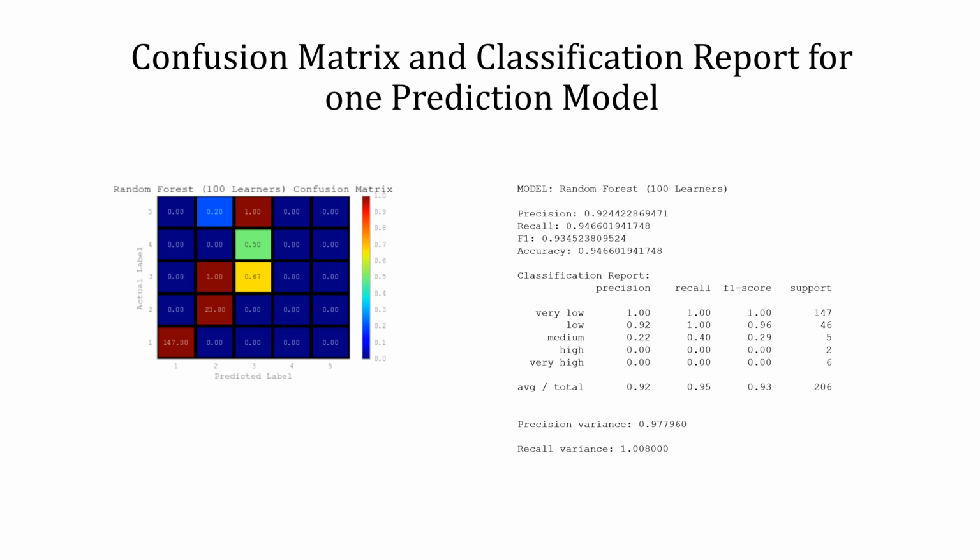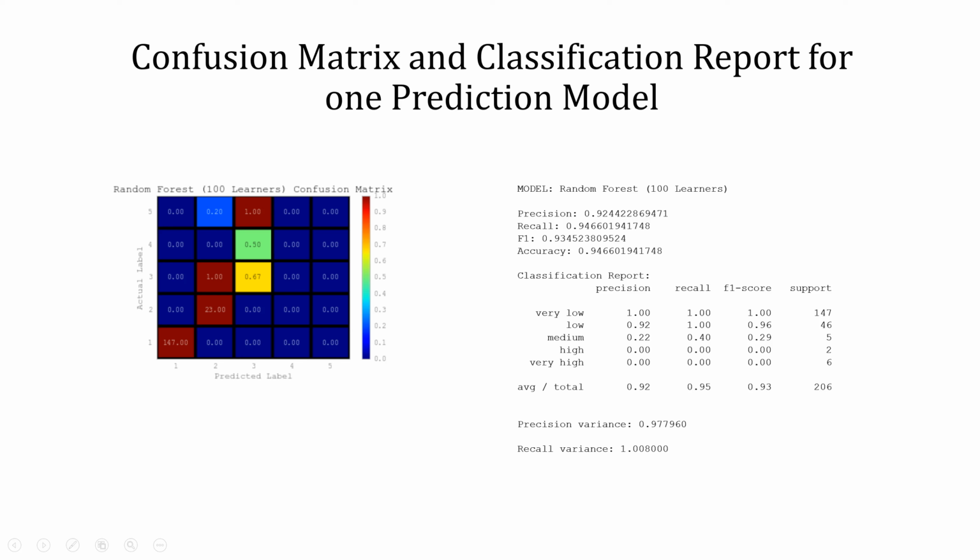Other than this, here we show you the confusion matrix and the classification report for one prediction model, that is the random forest model. As you see, the prediction is quite accurate and the accuracy level is very high. These are the classification report metrics. We have the precision, recall and accuracy, and they are very high. This could be attributed to the fact that we've divided the business attention into just 5 levels.